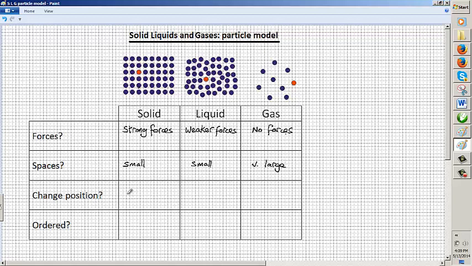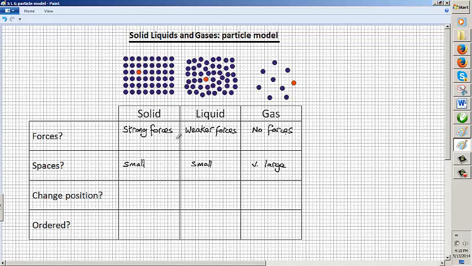Now, changing position. What about the particles in a solid? Well, just take this chap here in red. What are these particles doing all the time? Well, they're continually moving. They're vibrating around on the spot, but they are unable to change position. So this red particle here cannot go where it wants to. It has to stay here, fixed within what we call the lattice, really, and it cannot move where it wants.